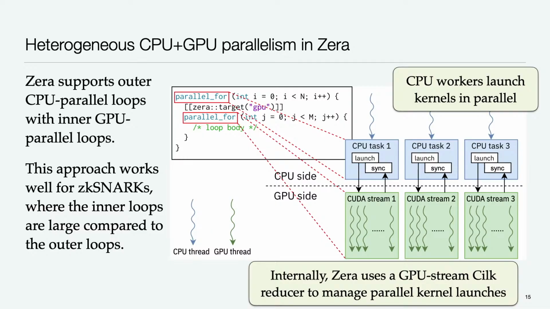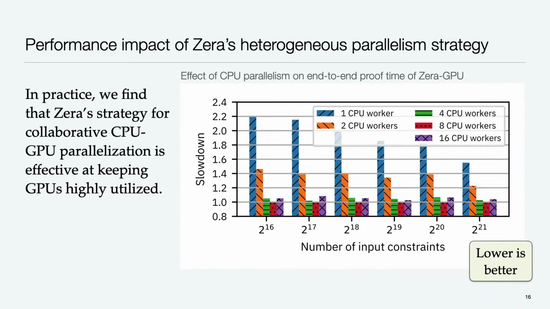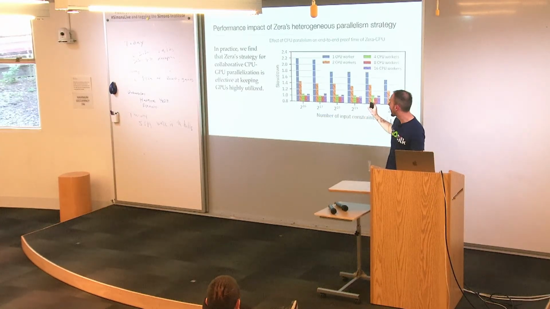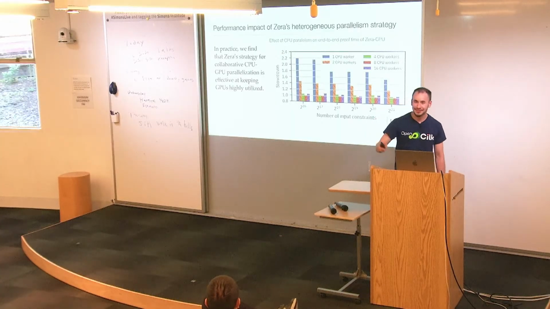This approach, although limited, works well for ZK snarks because the inner loops tend to be large compared to the outer loops. So the outer loop will have order of a dozen or dozens of iterations, whereas the inner loop will have millions of iterations. And when you have that balance, nesting the parallelism and nesting the GPU launches this way can pay off. Yes? Does that also deal with minimizing the amount of data transfer between CPU and GPU? This alone doesn't. The thing on the slide after this will address that question.